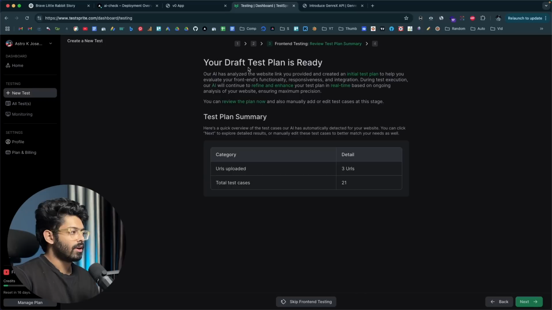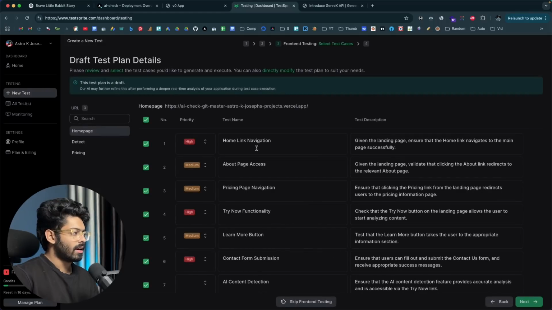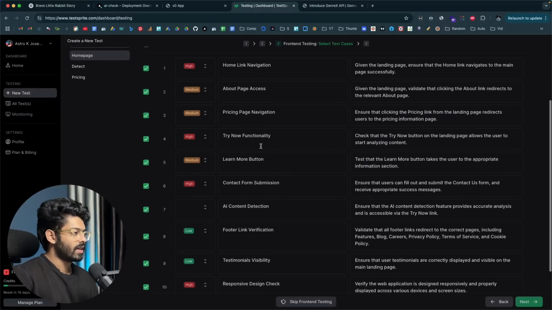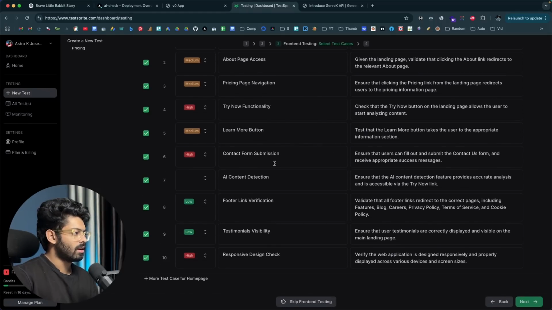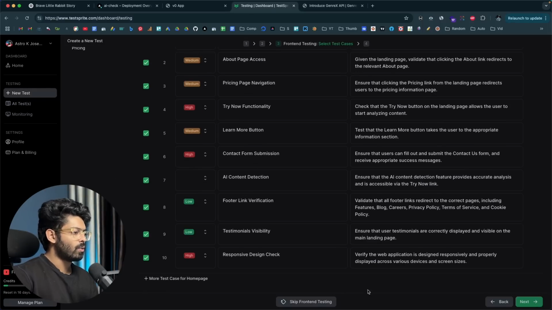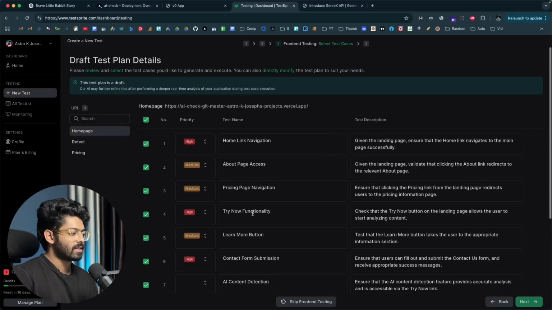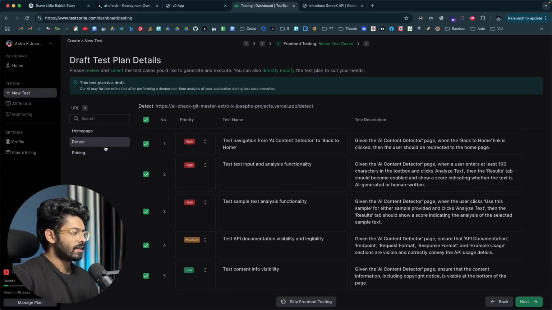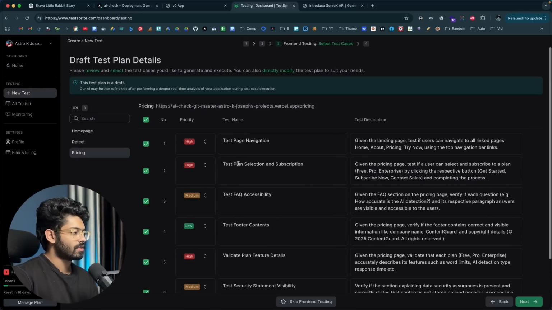So let's wait. Alright, so the draft test plan is ready, and here we have uploaded 3 URLs and total test cases are 21. Looks good. I can click on next. And there you go. We have all these navigation links, access, form submission, contact links and all that. Okay, looks good. And if you want to, you can actually go ahead and add more test cases in here. And this right here is for the home page. And this one is for the detect page. And this one is for the pricing page.